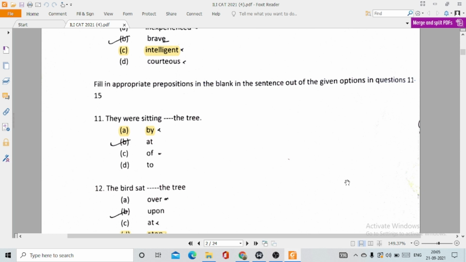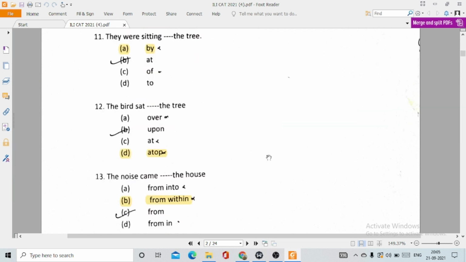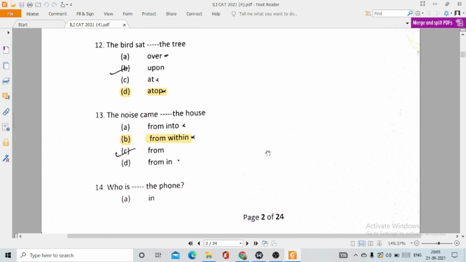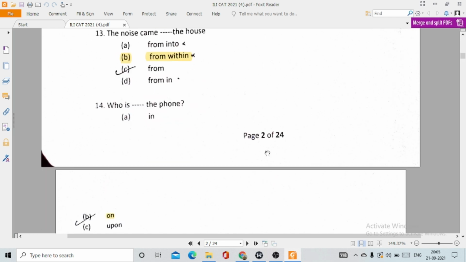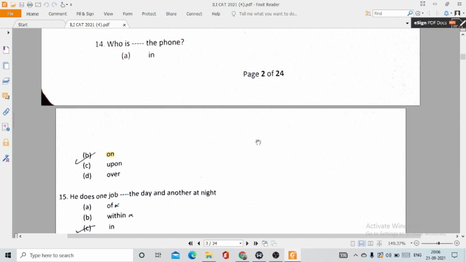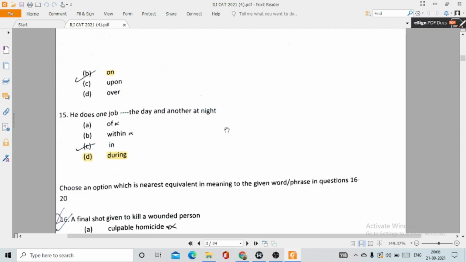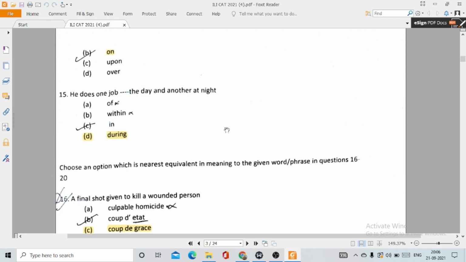Then question number 11 to 15, fill in appropriate prepositions in the blank in the sentence out of the given options in questions 11 to 15. So you have to choose the correct preposition. They were sitting, this option A, by the tree. Question number 12, the bird sat atop the tree. 13, the noise came from within the house, option B. 14, who is, option B, on the phone. 15, he does one job during the day and another at night, this is option D.